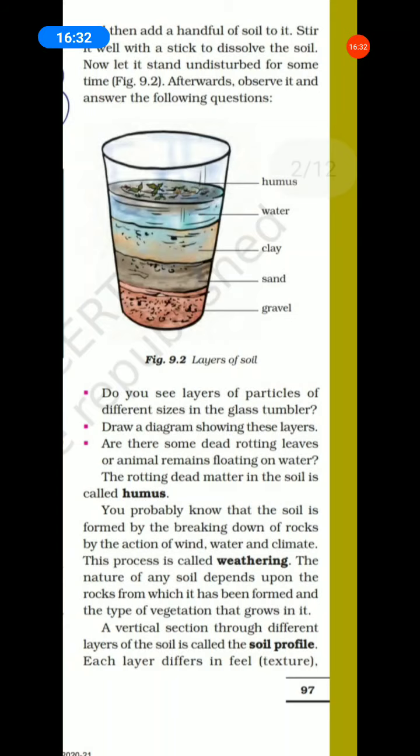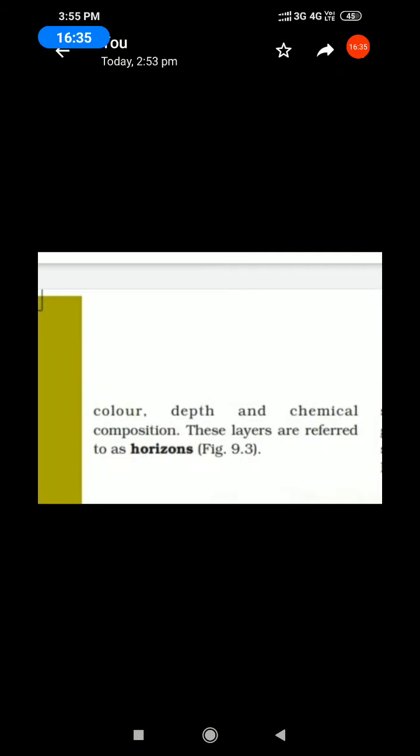Take page number 98. Next, listen. Each layer is different in feel, color, depth and chemical composition. These layers are referred to as horizons. See the picture 9.3, soil profile.